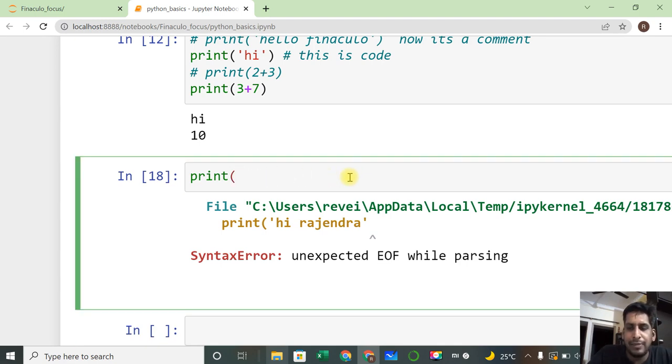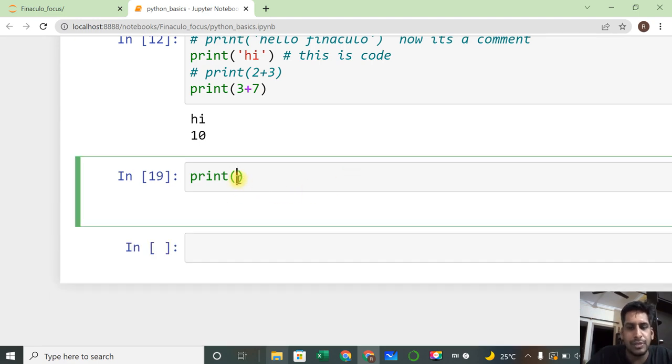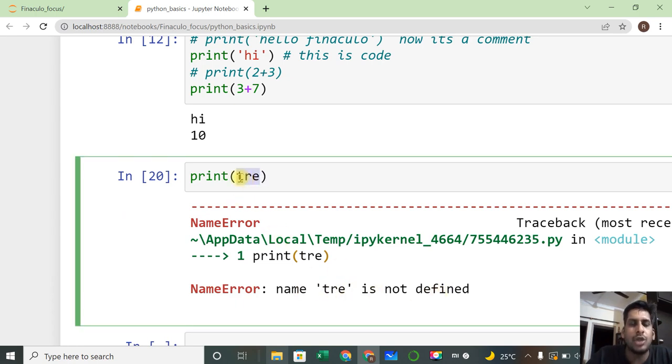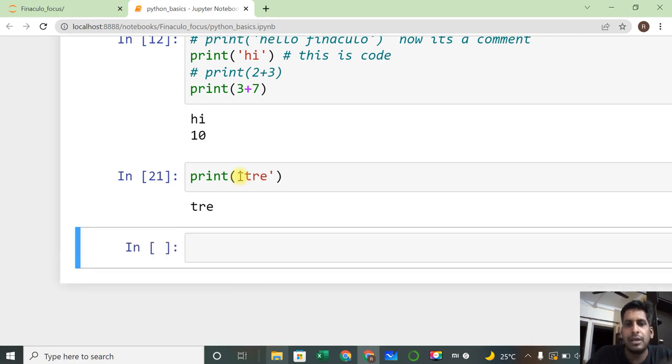I may not be giving anything, and then it will also execute. But if I give something like this, it says NameError: TRE is not defined, meaning this particular thing is not there in Python. It is not mentioned anywhere so far. Not defined means not created anywhere in Python. So always writing text will be in double quotes or single quotes. We'll come to that in coming class sessions: how to write text, numbers, booleans, the different data types we have. All these things we will discuss one by one.